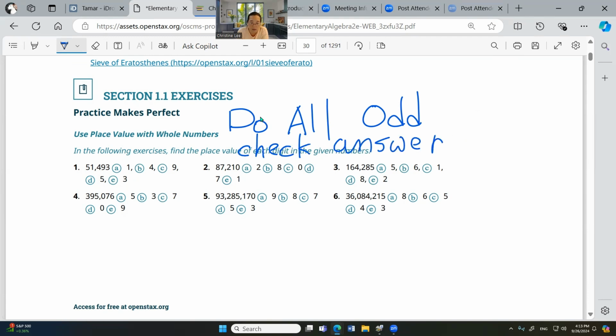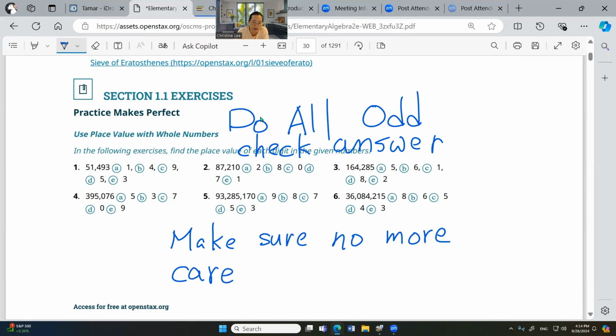And then make sure no more careless mistakes. We don't want careless mistakes. You know why we don't want careless mistakes? Because you know how to do it, so you should get the point. But because you are careless, you don't get the point. That's a waste.